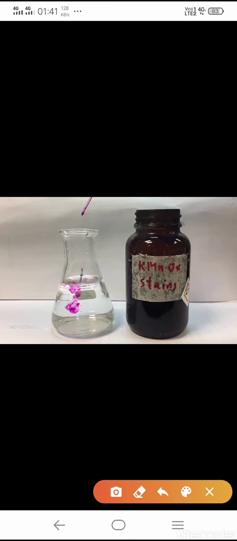Let's see how the definition of diffusion applies in this case. The molecules of potassium permanganate are more crowded at this place. These molecules move farther and farther into the regions where they are fewer or absent, or we can say where it is less concentrated. This movement continues until the molecules are uniformly distributed and we get a homogeneous solution.